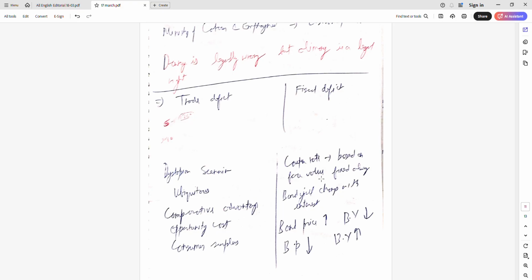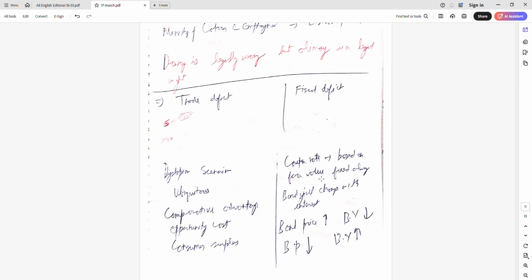To cover up that the money power is beaten, it will increase. If that increases, then what will they do? The bond price will increase. If bond price increases, then bond yield will decrease.